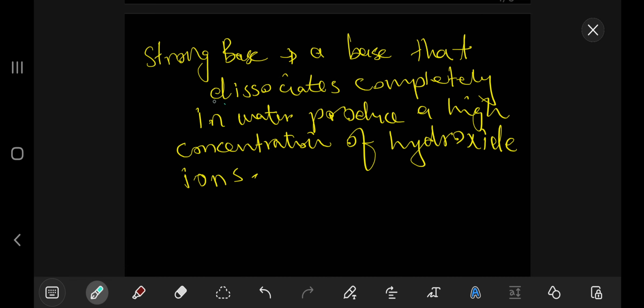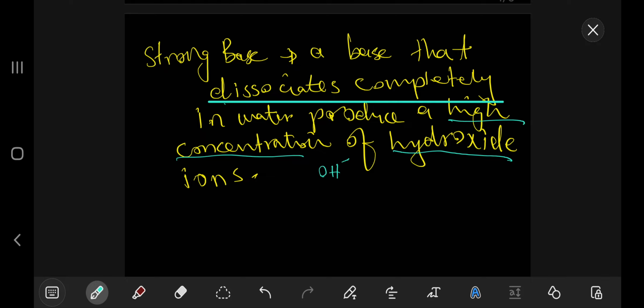So the key terms are that it dissociates completely and produces a high concentration of hydroxide ions, which is OH minus, right?